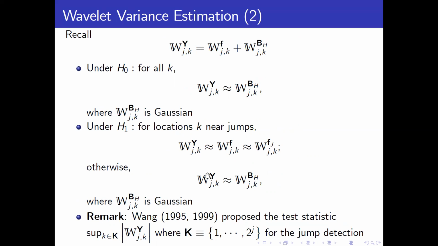Otherwise, for locations far away from a jump, W_y is approximated by W_epsilon. So near the jump, the wavelet transformation of Y is dominated by the component from the jumps. Remark that the 1995 and 1999 papers propose a test statistic based on the supremum of W_y.